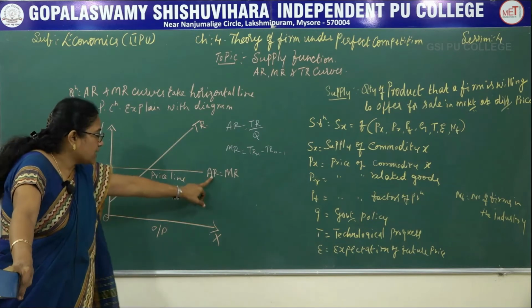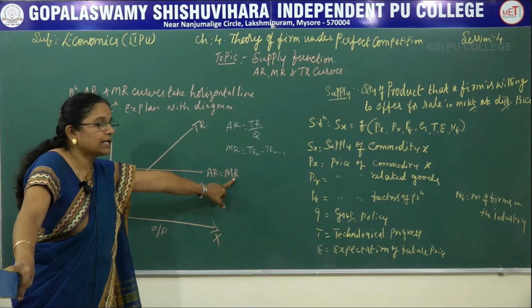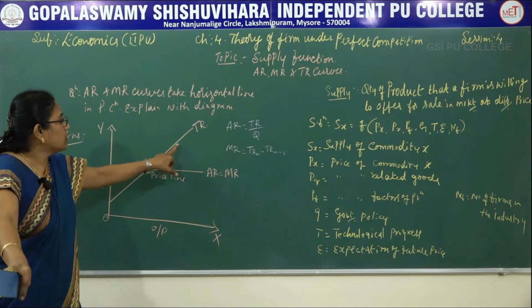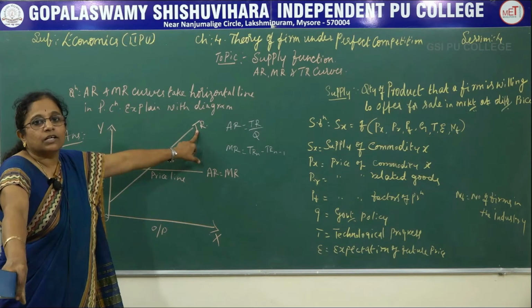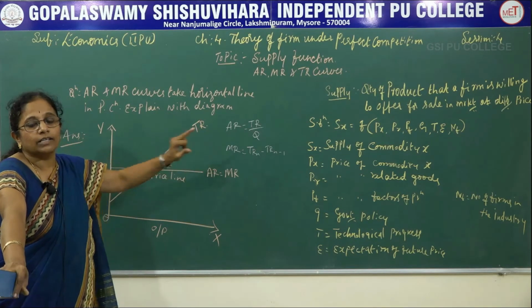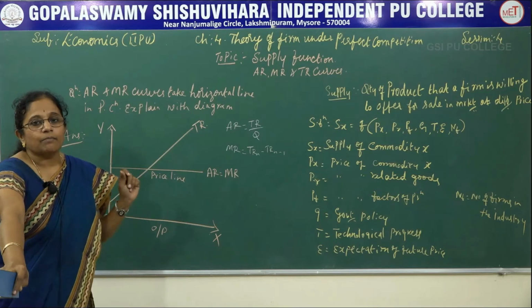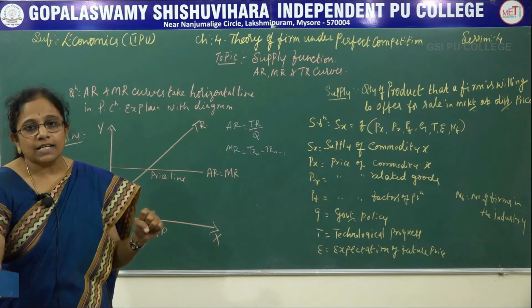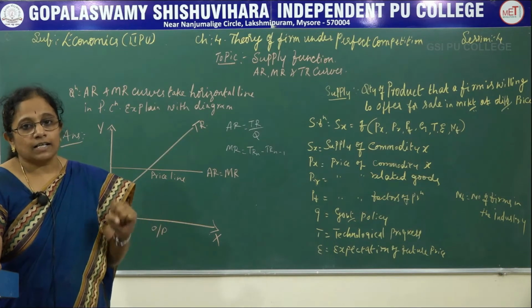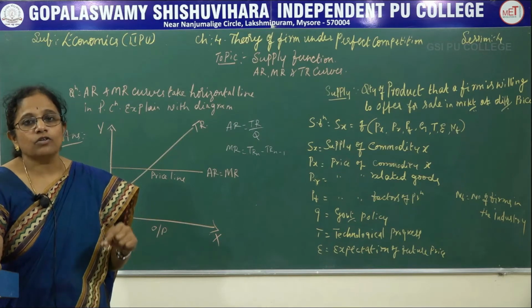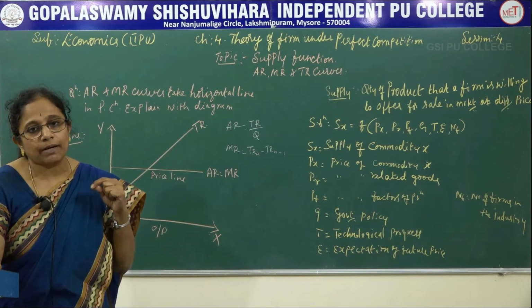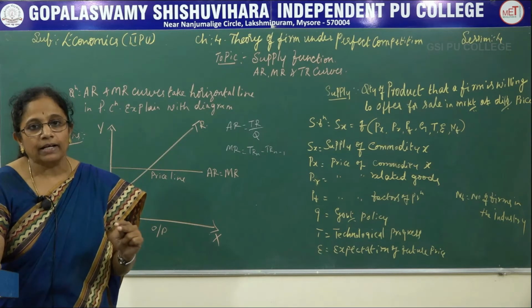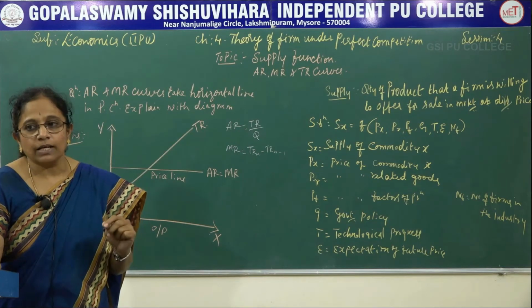Here the average revenue and marginal revenue lines are equivalent to the price line, but the total revenue only will go on increasing, because the total revenue matters a lot in a perfect competitive market, because each firm wants to maximize its profit through maximizing its sales, and as a consumer, each one of us wishes to maximize satisfaction. For every single paise that we spend on the product, we want to maximize the benefit.